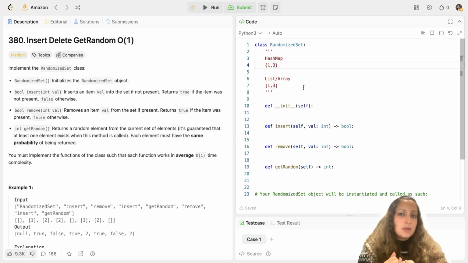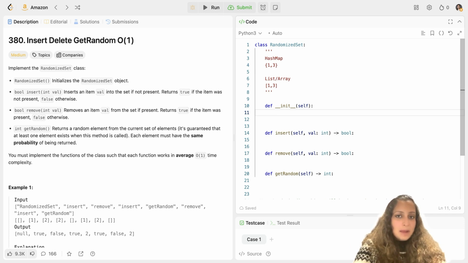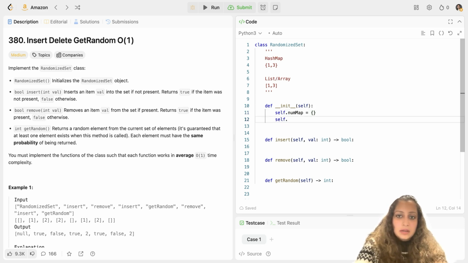Instead of a hash set, we'll be using a hash map, and we have to update the indices so that the last value in the list gets popped in case of the remove function, and you move that value to the place of the value which was actually to be removed, like we did with 2 here. Okay, so now let's code this. First of all, I will initialize my hash map as well as my list. So self.num_map is equal to an empty map and self.num_list is equal to an empty list. So that's your initialization function.